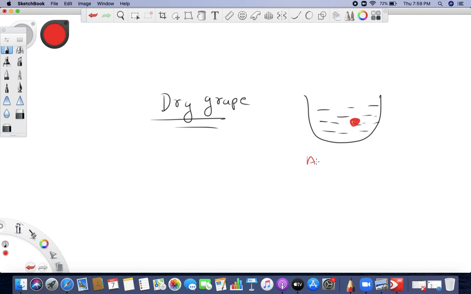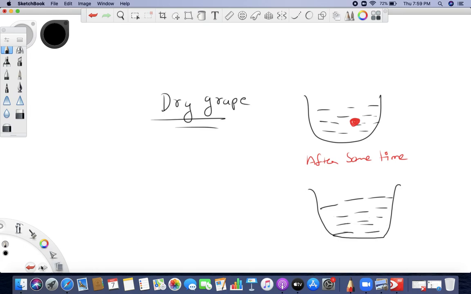After some time, what will you observe? Suppose you put it overnight. When you see it in the morning, what will happen to this dry grape that you put into water for the whole night? You see, the size has increased.